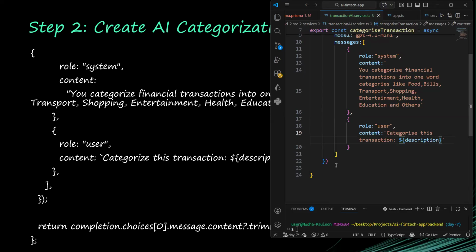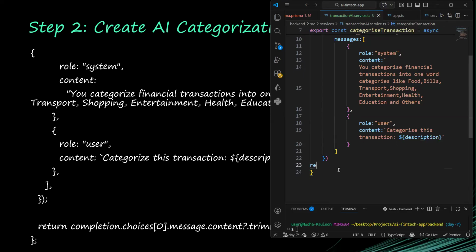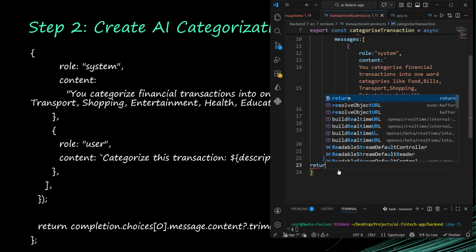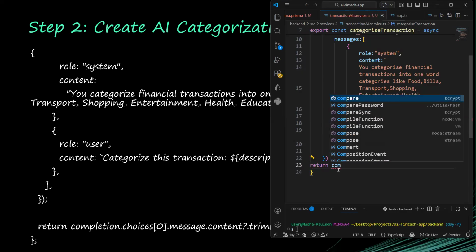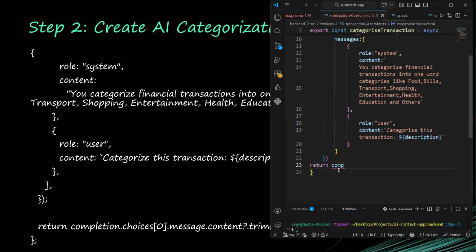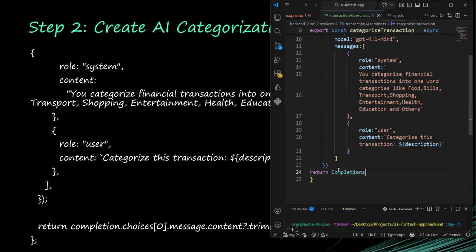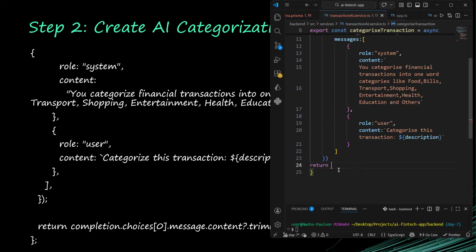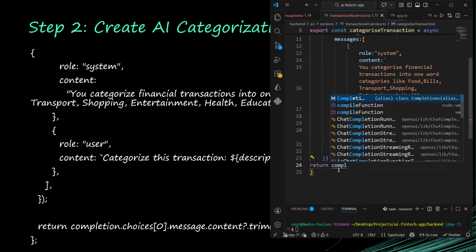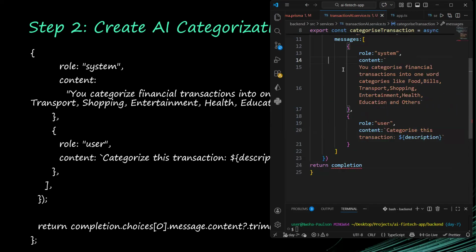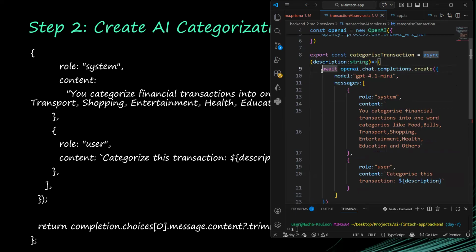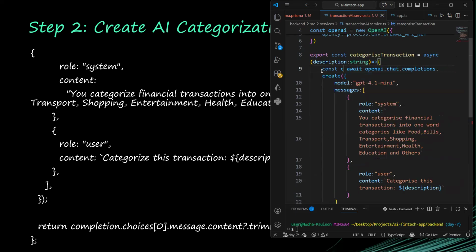Then after it, we are going to return completion. I have completion, okay, sorry. So now this await is returning a value, so I'm going to save it in a constant completion.